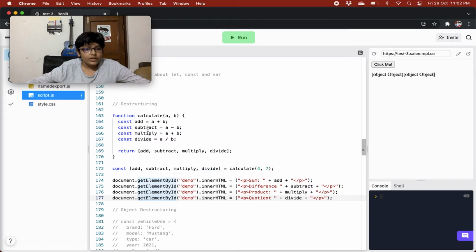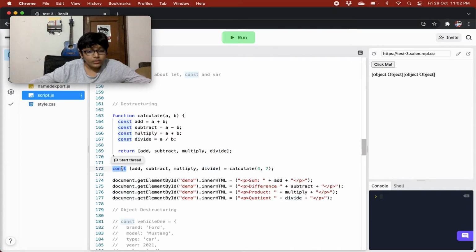Two things, right? And what it will do, it will create a constant add, and its value will be the addition of both. It will create a constant subtract, and it will be the subtraction of both. Then it will create a constant multiply, and it will be the multiplication of both. And then it will create a constant divide, and it will basically have the value of the division of both. And then this will return an array of addition, subtraction, multiply, and divide, right?